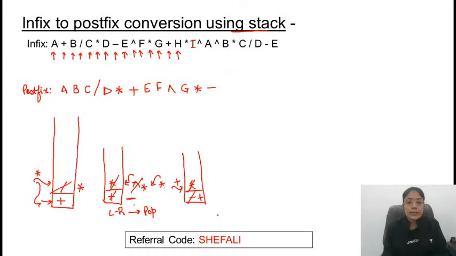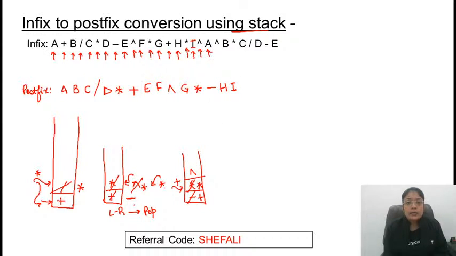So plus is handled, this is pushed in the stack. So read the next character, that is operand. Print this operand, and then read the next character, that is multiplication. Multiplication is compared with plus. Multiplication is having higher priority, so this will be pushed in the stack. Read the next character, that is I, that is operand. Next character is operator. Push it in the stack.